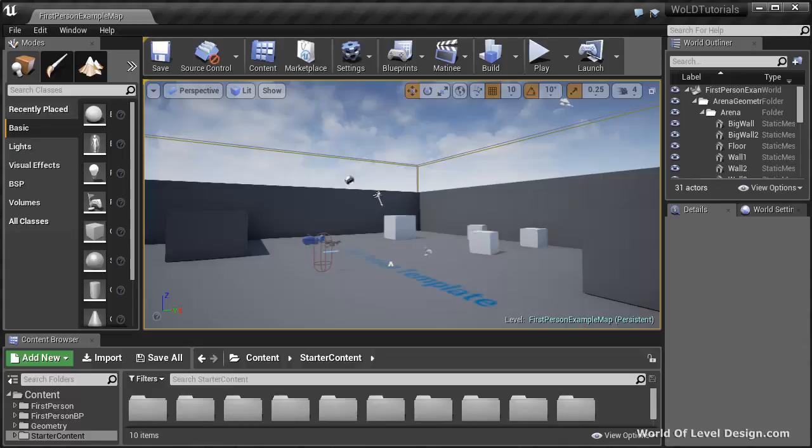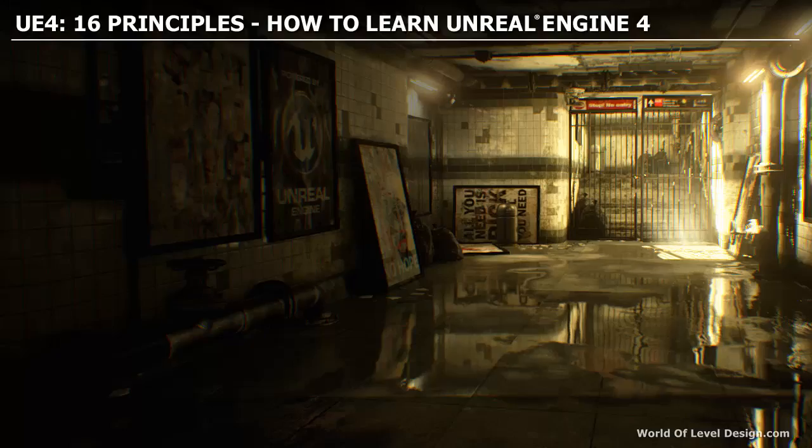So Unreal Engine is an extremely deep and very complex piece of software. And for a complete beginner starting to learn Unreal Engine, this is very daunting and the entire game engine is very intimidating. And the most common question that I hear is, how do you get started? Where do you even begin? So in this tutorial, I wanted to cover how you would learn Unreal Engine 4 as a complete beginner. I'll give you the 16 principles to follow.